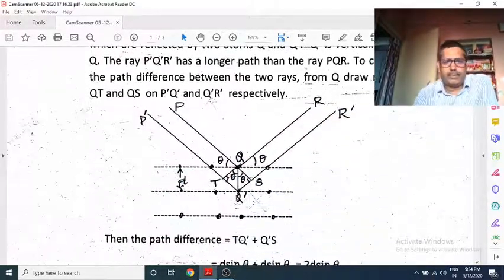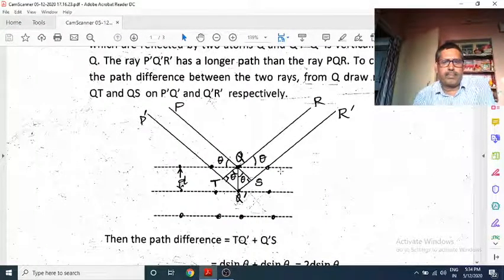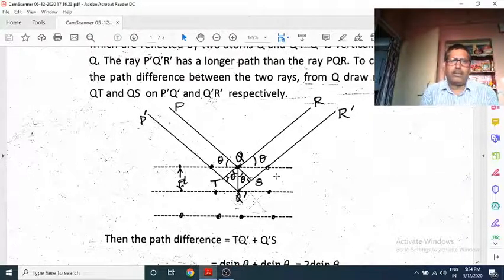See here in the figure. Actually, these are the planes. This is a two-dimensional picture, but the actual figure is three-dimensional, and we are trying to represent it in two dimensions. So these are the three planes, one above the other, and you can see d is the spacing, the interplanar distance.